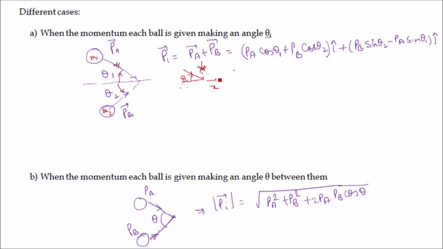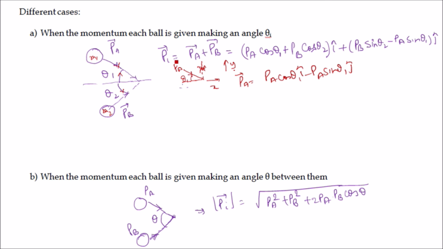If you see this figure, we are considering this direction as positive x and this direction as positive y. Then the momentum PA will be PA cos theta 1 i minus PA sin theta 1 j. Similarly, the momentum PB will be written as PB cos theta 2 i plus PB sin theta 2 j.